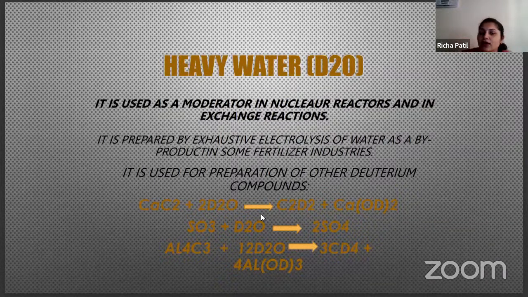This deuterated water is used to study the rate of reactions. If you want to see how a reaction is undergoing, since H is a very light element and this is heavy water, the rate of reaction undergoes very slowly. So by this you can study the rate of reaction.